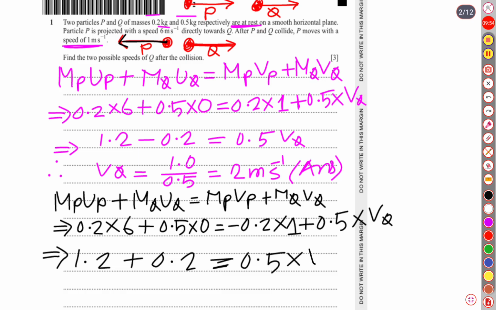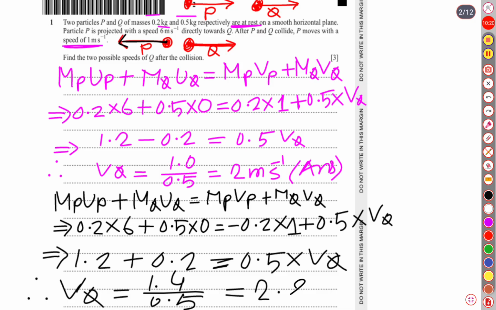So the velocity of Q is going to be 1.2 plus 0.2, that is 1.4, divided by 0.5. If we divide 1.4 by 0.5, it is going to be 2.8 meters per second.